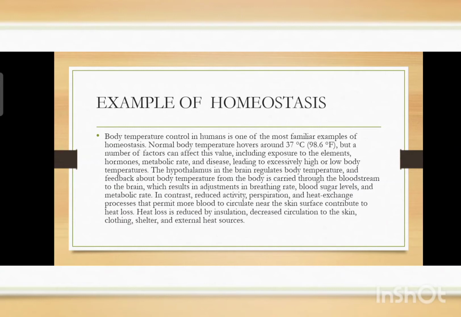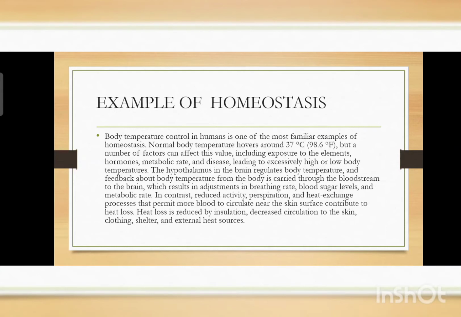Example of homeostasis. Body temperature control in humans is one of the most familiar examples of homeostasis. Normal body temperature hovers around 37 degrees Celsius, but a number of factors can affect this value, including exposure to the elements, hormones, metabolic rate, and disease, leading to excessively high or low body temperature.